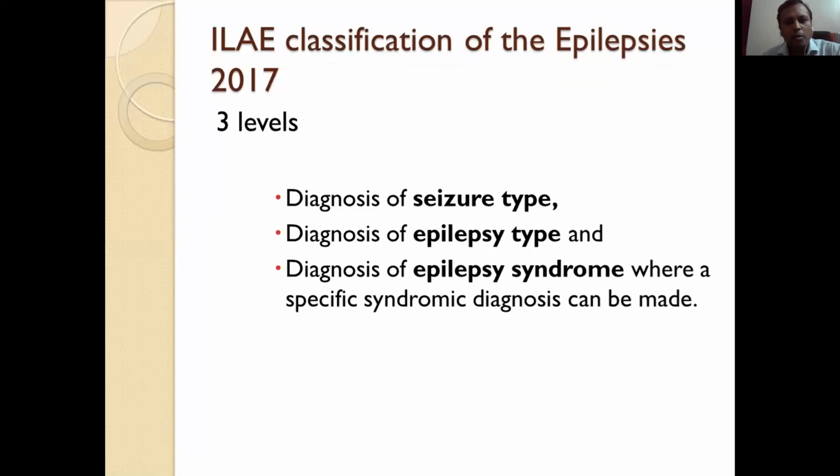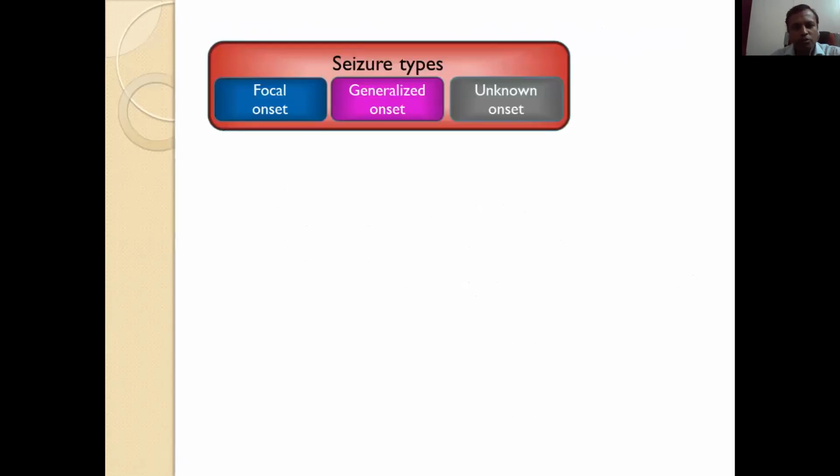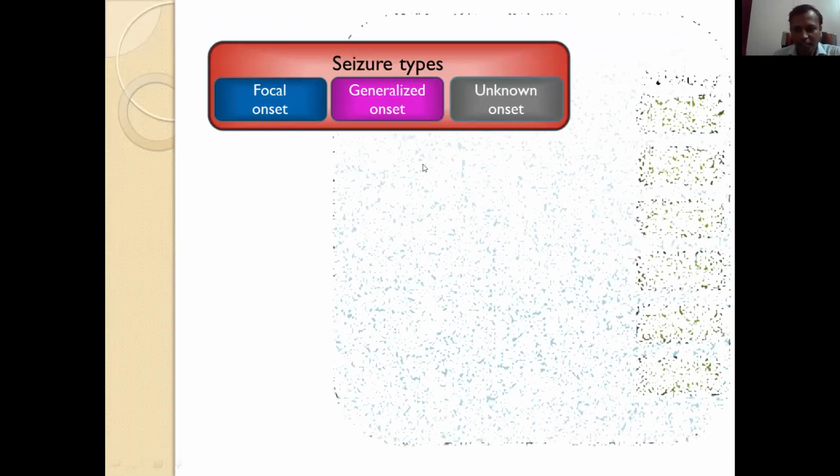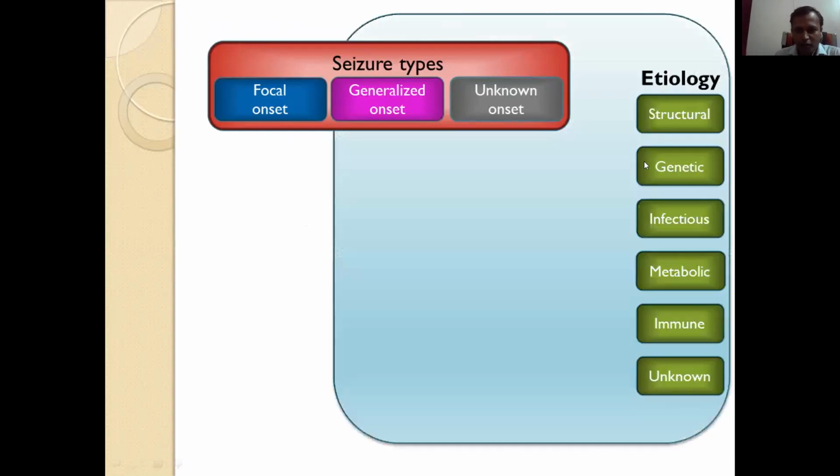So ILAE suggested the following classification at 3 levels. One is diagnosis of seizure type, then epilepsy type, and then epilepsy syndrome. So seizure types are focal onset, generalized onset, and unknown onset. Focal onset we know, generalized onset we know. Unknown onset is where the onset is unwitnessed; we don't know what the onset is. Then comes etiology. These are the etiologies: structural, genetic, infectious, metabolic, immune, and unknown. We'll discuss the etiologies in further slides.